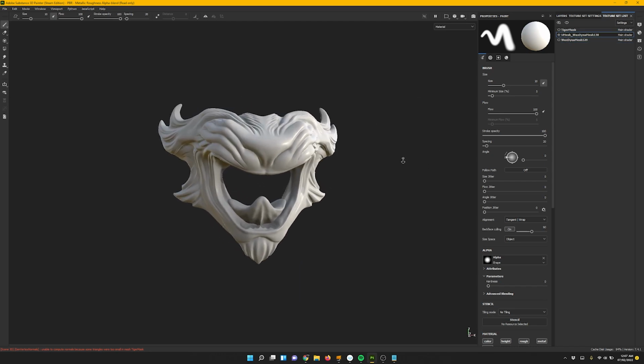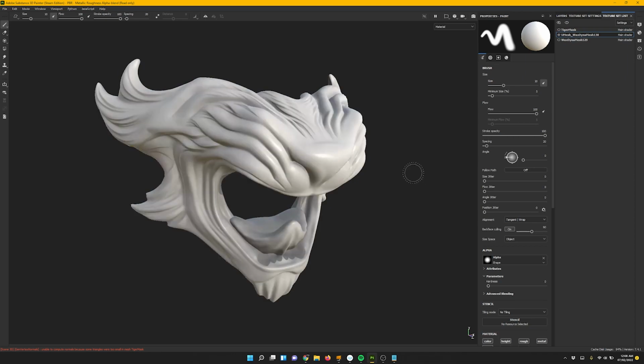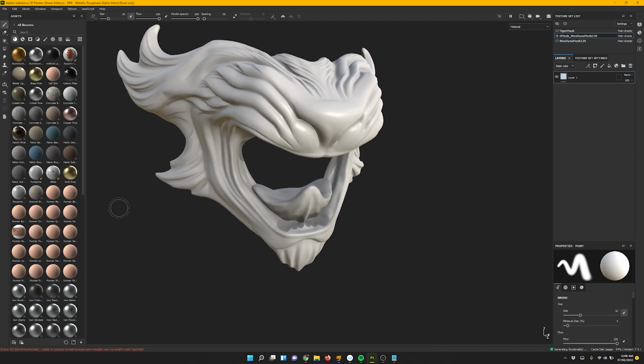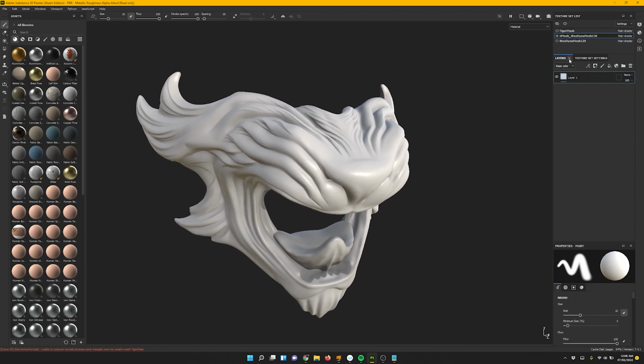Make sure you're on the right one, and then go into layers, and then we'll drop in our first material. So I'm just going to change the window here. We want to get the material, reset UI. Okay, right, and we got the layers here, and we got our materials.